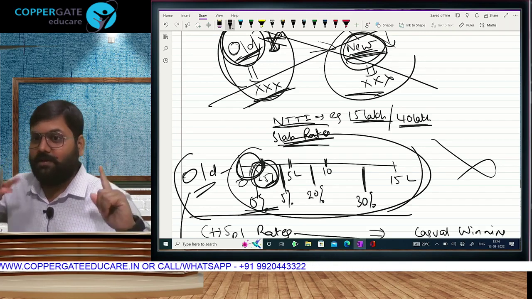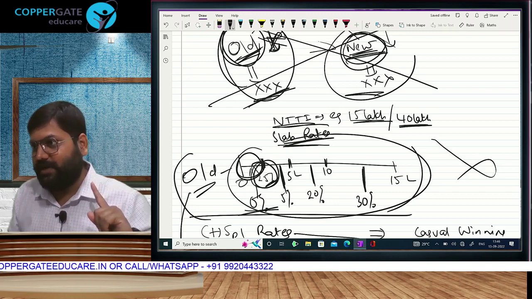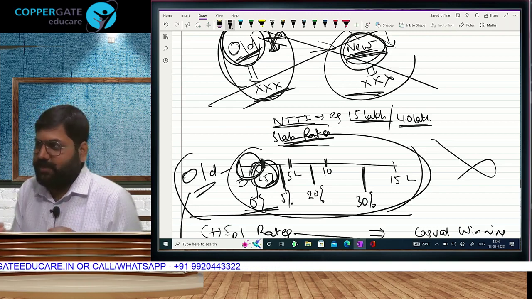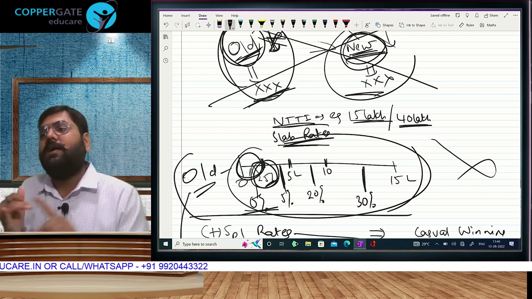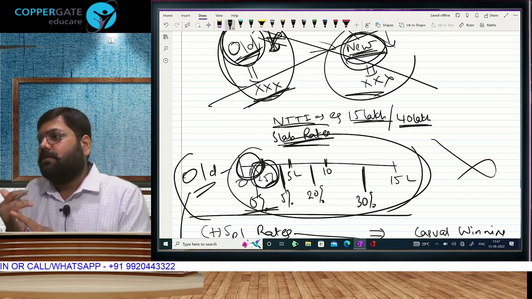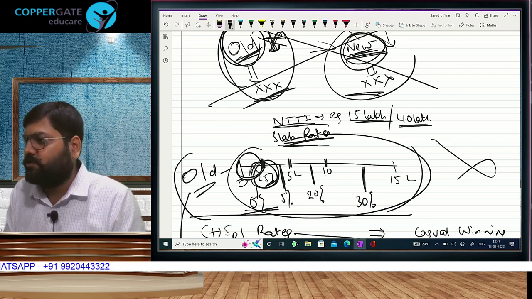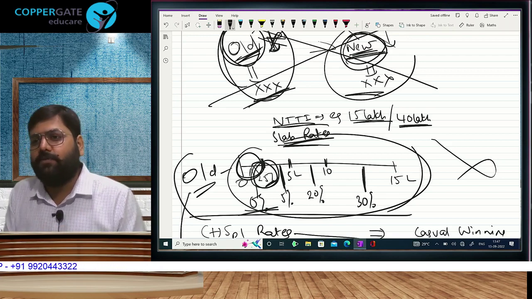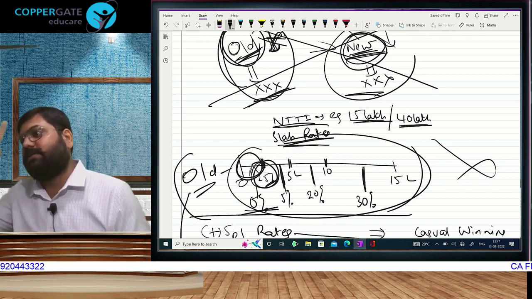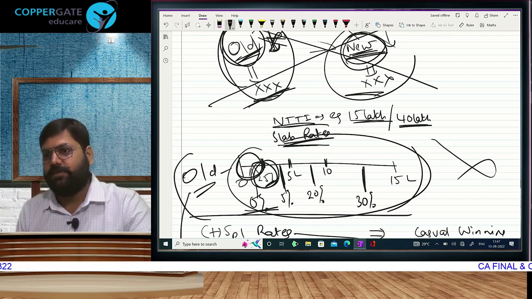Remember, मैंने आपको बोला था that most incomes are taxable at normal rates, but some incomes are taxable at special rates. This is one such income. I'll tell you that in capital gains. Casual winnings is a special rate wala income. I'll tell you that in income from other sources. I'll keep on telling you that as and when the chapters come. But tax rates we will do after we finish computation of income.